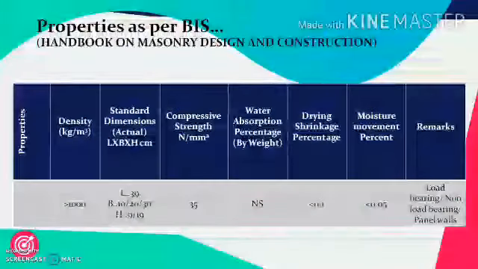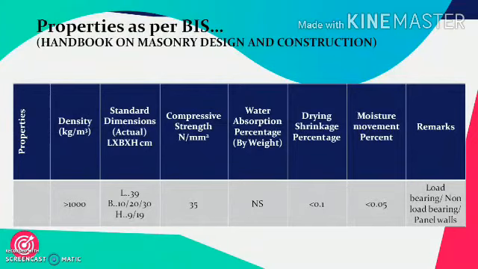As far as the properties of these blocks are concerned, its density is generally more than 1000 kg per meter cube. These are available in a variety of sizes. Its length is generally fixed at 39 cm. Its breadth is available in three varieties, 10, 20 and 30 cm, while height is available in two ranges, 9 cm and 19 cm. Its compressive strength is generally around 3.5 Newton per mm square.